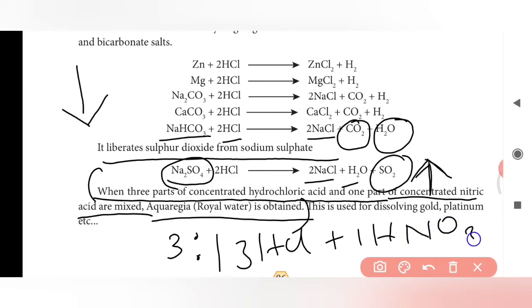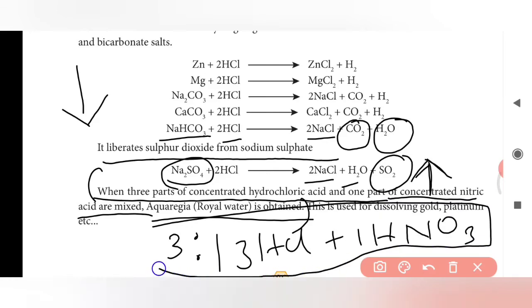This is called a mixture of aqua regia. A mixture of these acids is the aqua regia, that is royal water, which is obtained. This is used for dissolving gold, platinum, etc. This aqua regia is used to dissolve gold or platinum, etc.